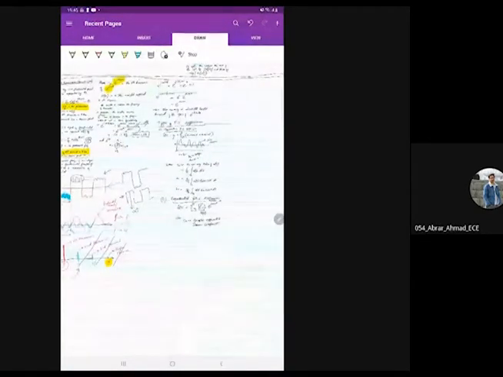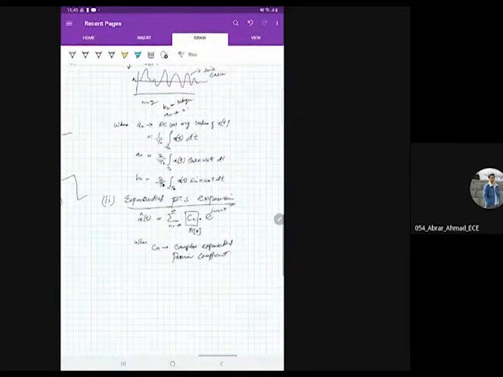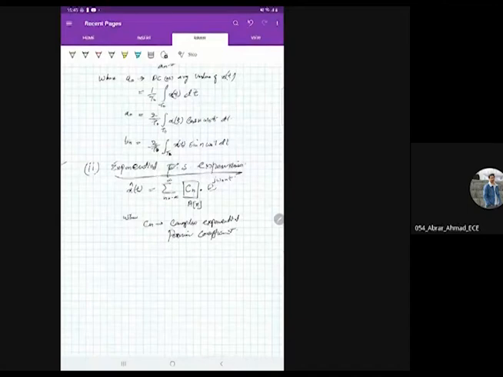So we were discussing exponential Fourier series expansion.